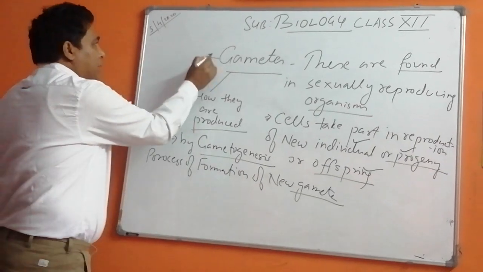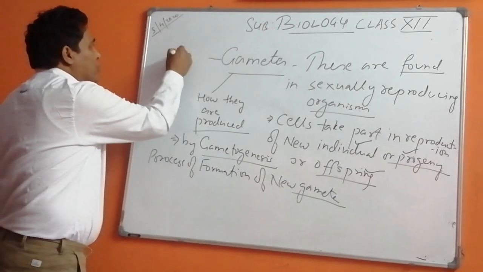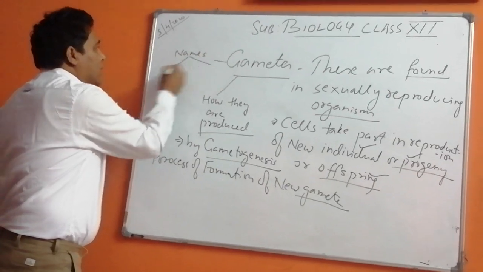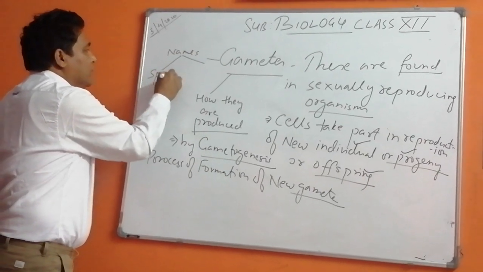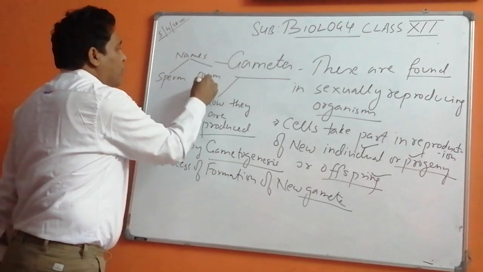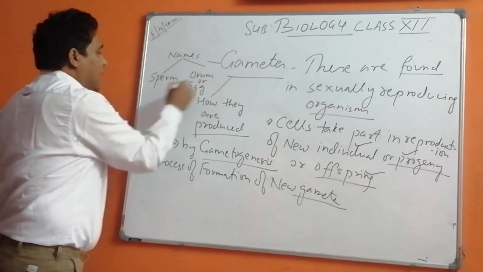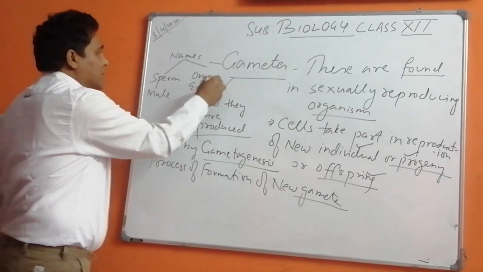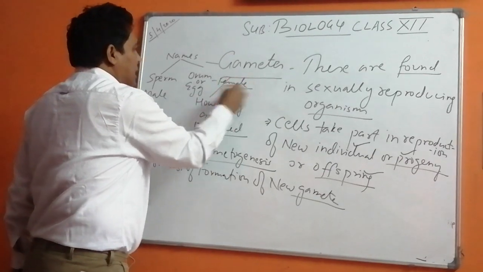Now, what are the gametes? We have to talk about names. There are two: sperm, and ovum or egg. This is male, this is female.